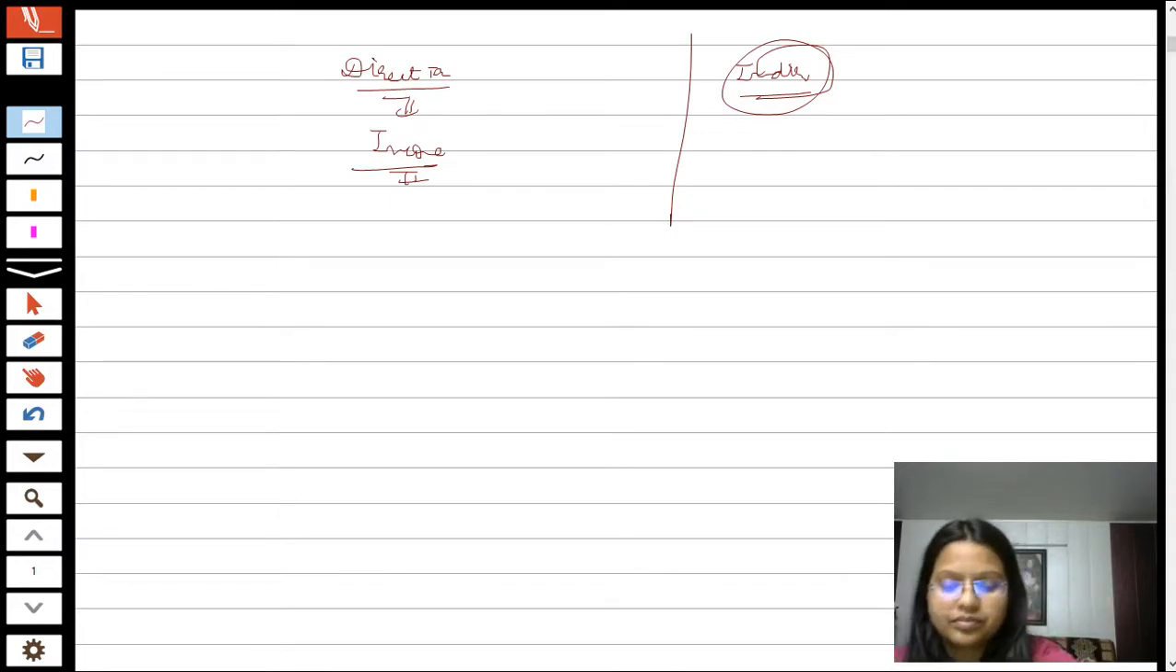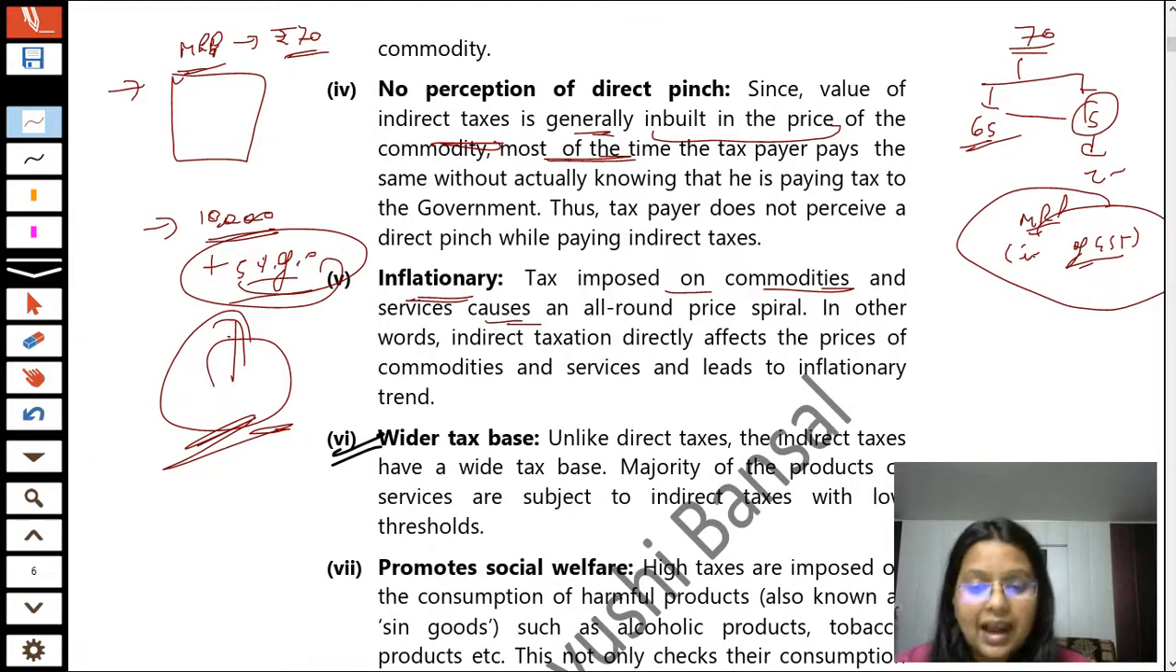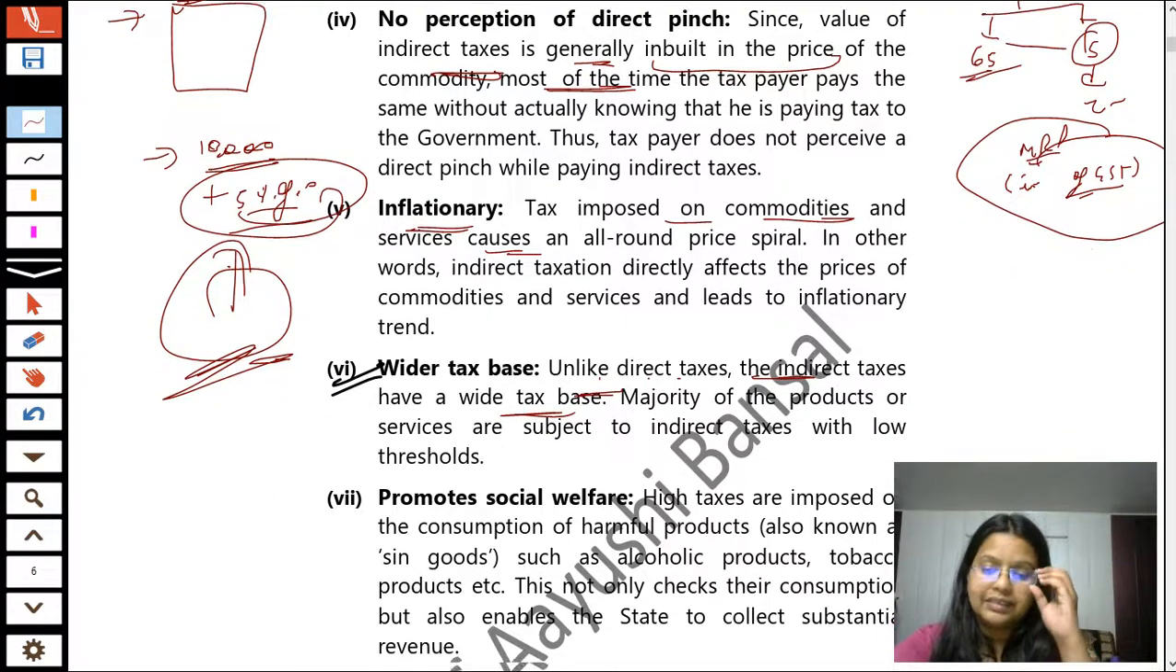So, students, unlike direct taxes, indirect taxes have a wide tax base. Direct tax does not have a wider tax base, because there is a limited number of persons who are actually paying income tax to the government. But the majority of products or services are subject to indirect taxes, with the limit of thresholds. The seventh part is, students,